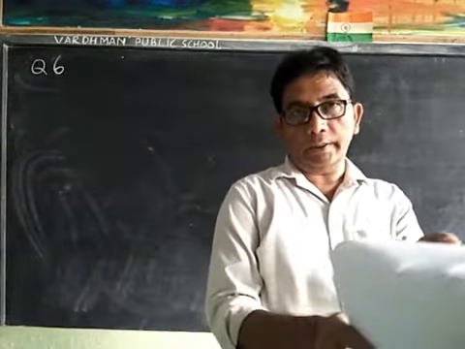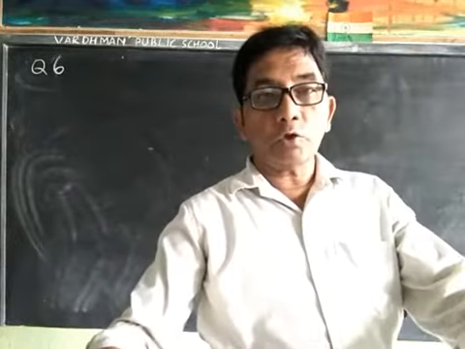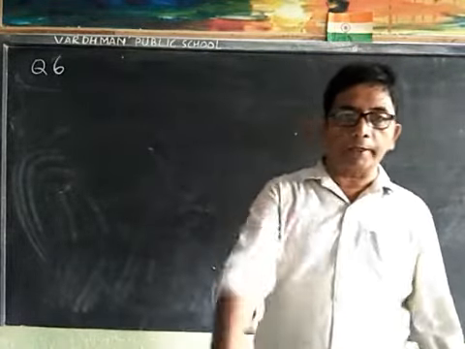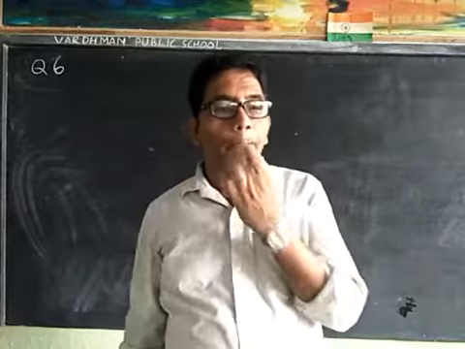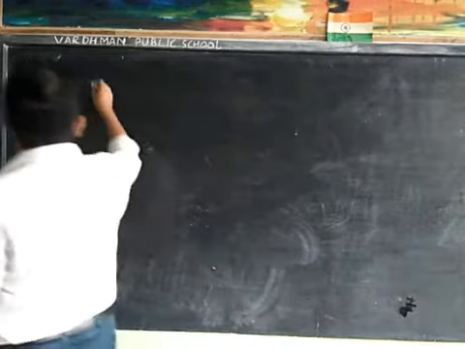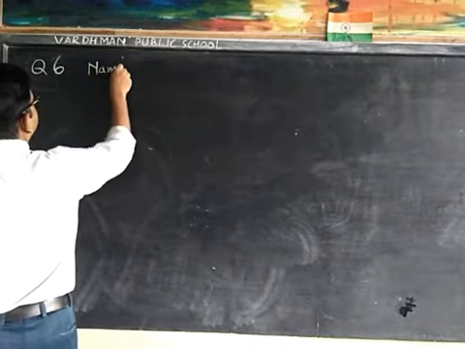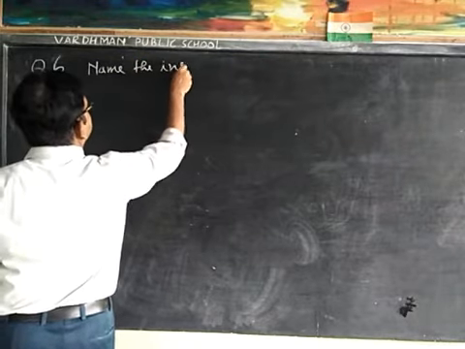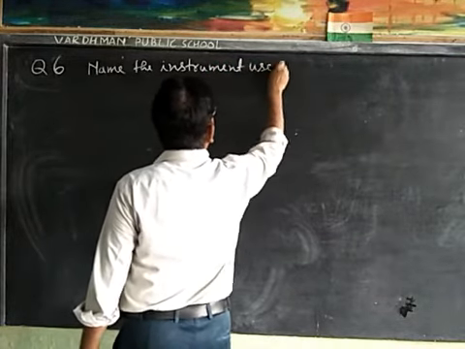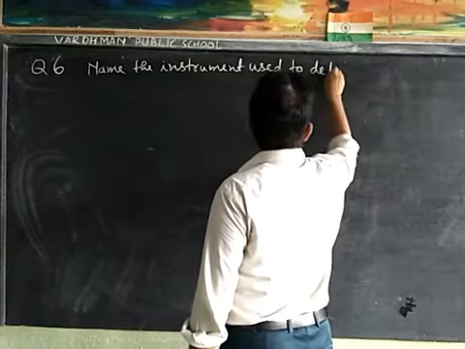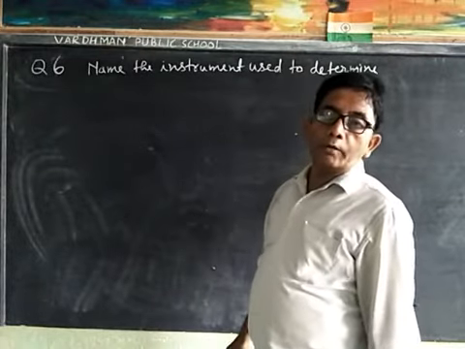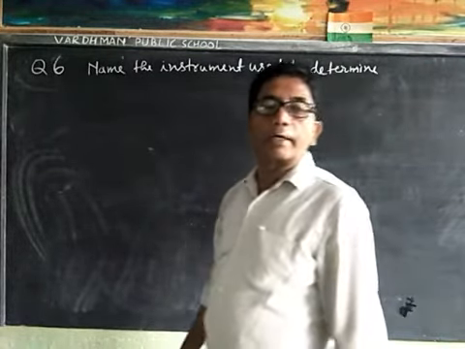Name the instrument which is used to determine the horizontal component of the Earth's magnetic field at a place.